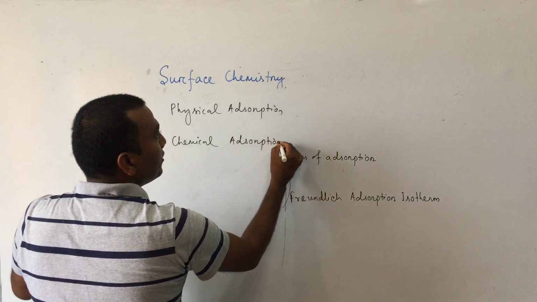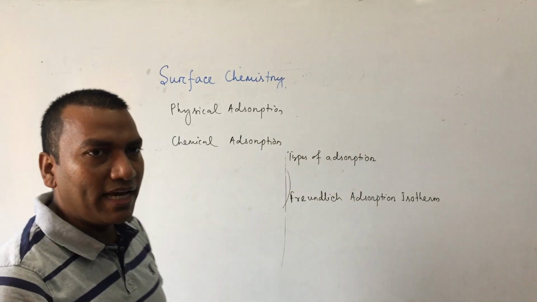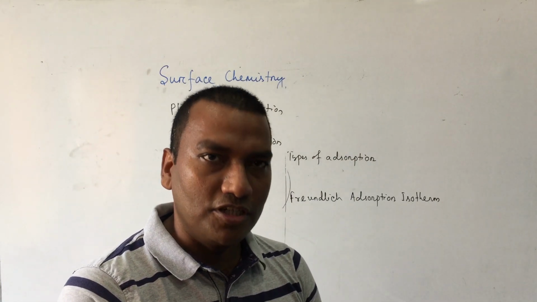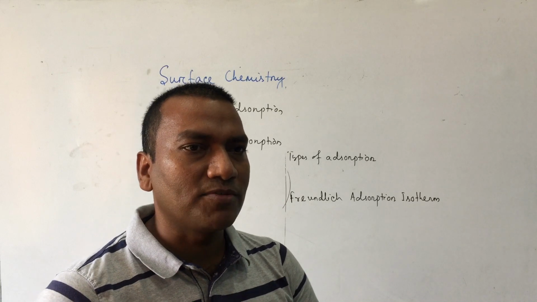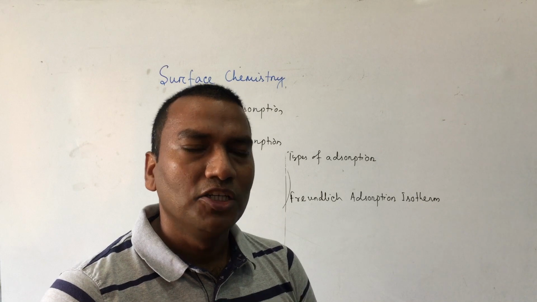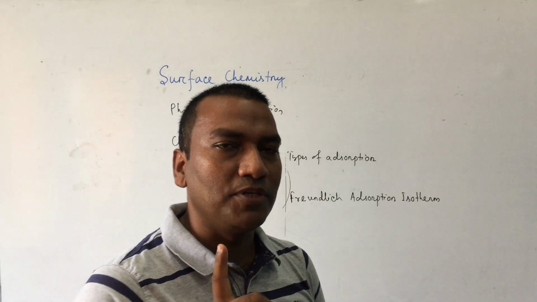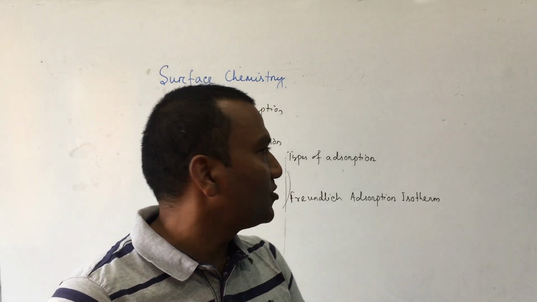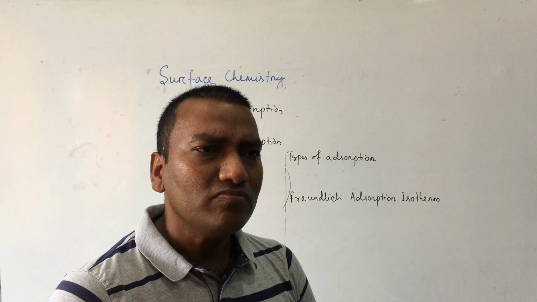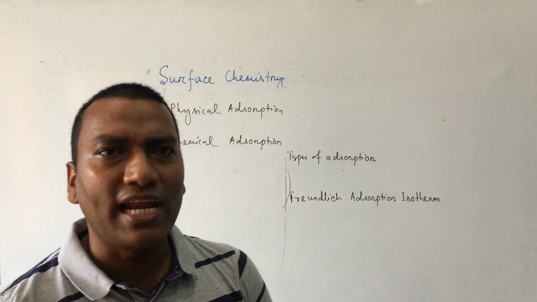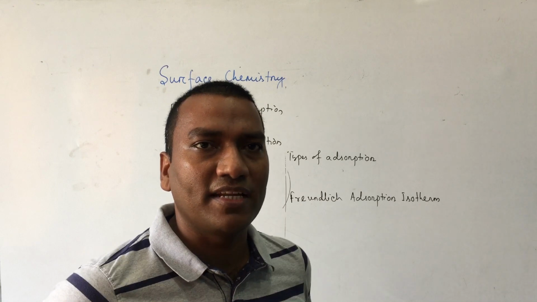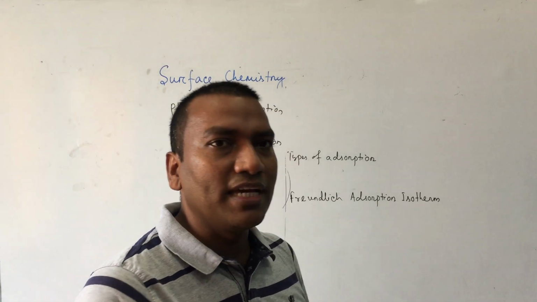Physical adsorption is also known as physisorption, and chemical adsorption is known as chemisorption. Okay, so between physical and chemical adsorption many differences are there, around 11 differences.